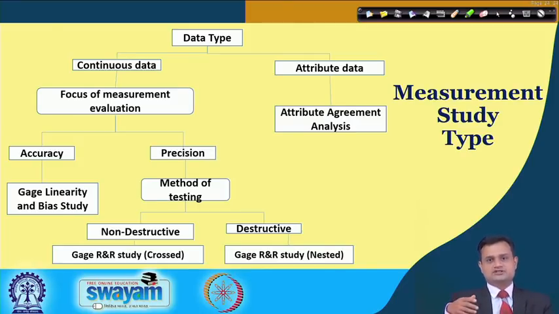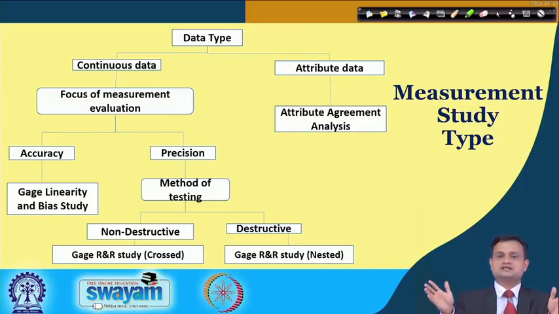I will just try to explain the difference between these two, but typically for variable kind of data, the issues like accuracy and precision are of utmost importance, and for accuracy you try to check the gauge linearity and bias. For precision you have gauge R&R study.